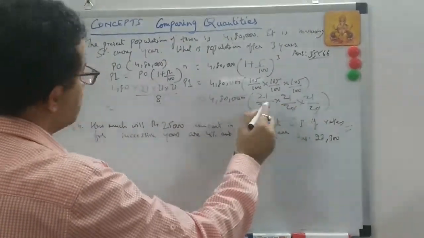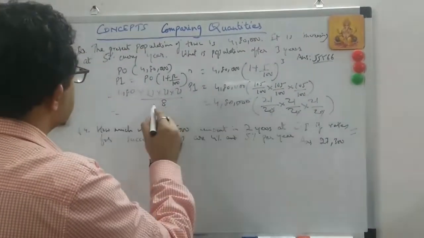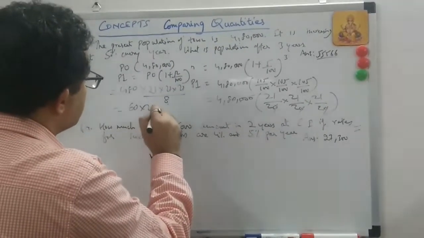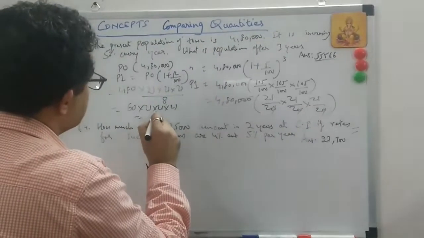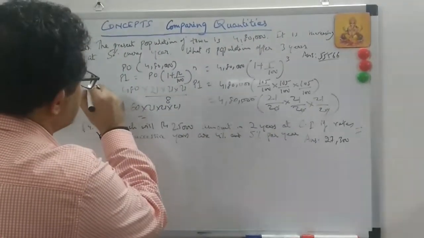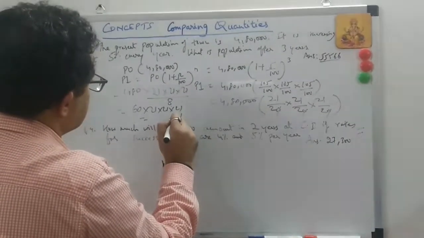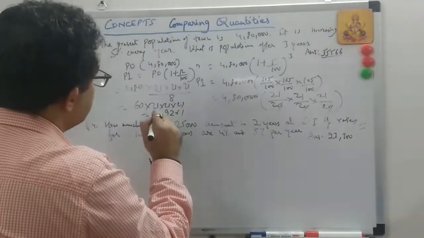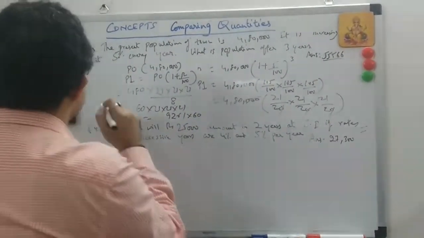Is that okay? 480, yeah, and 3 years, right? So this is 60 into 21 into 21 into 21, and this will be 9261 into 60.